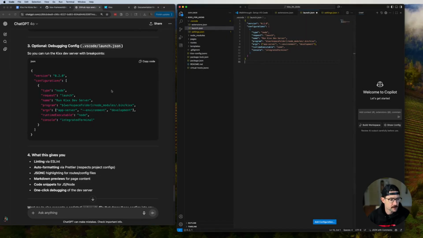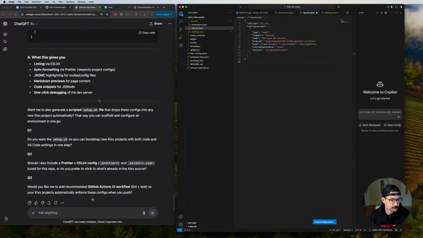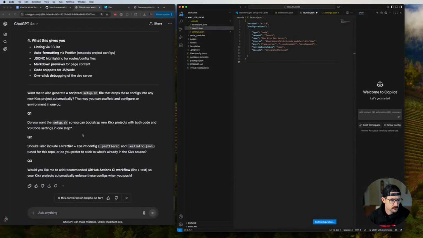Integrated terminal. Okay. What this gives me: linting, auto formatting, JSON-C, markdown code snippets. Okay, great. I don't want to do that. I don't want to do that. Nope. Okay, cool. So I'm not totally sure how do I verify that this is operating the way that it's supposed to?